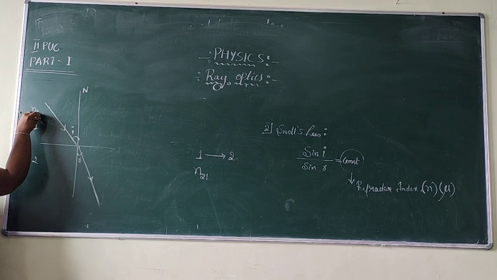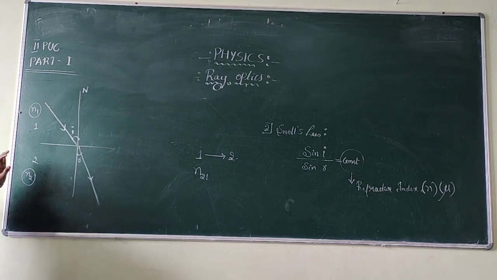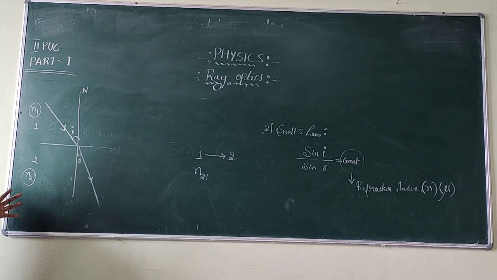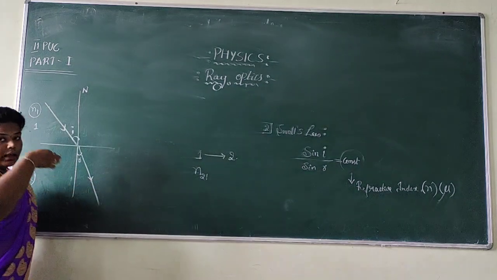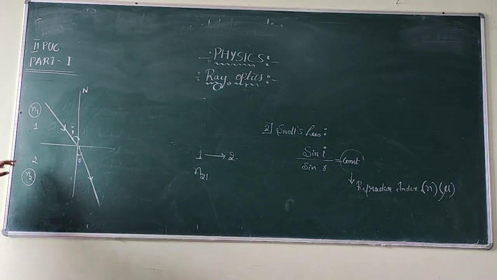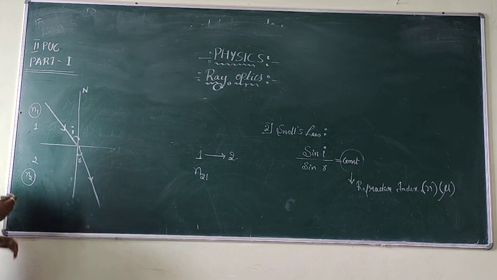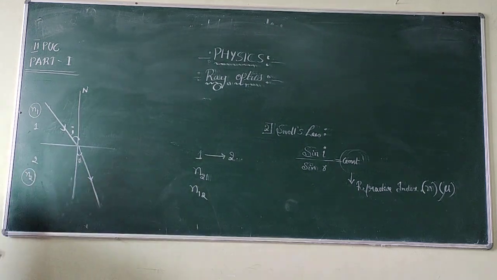This medium has a refractive index N1 and this medium has a refractive index N2. So I should know the refractive index with respect to another medium. If I want to measure the refractive index of 2 with respect to 1, it is written as N21. In the reverse case, if I want to measure the refractive index of 1 with respect to 2, it is written as N12. Right? Hope you are getting it.